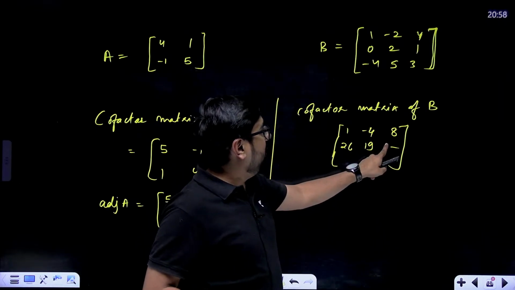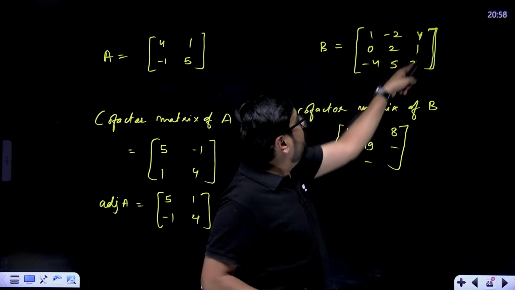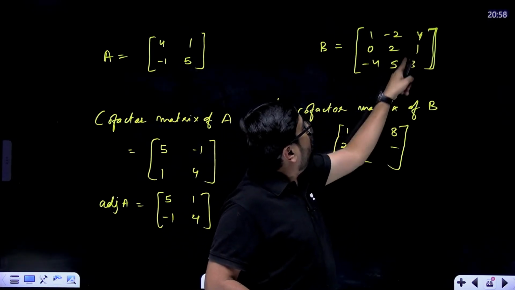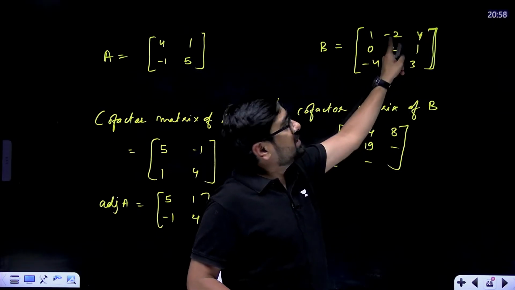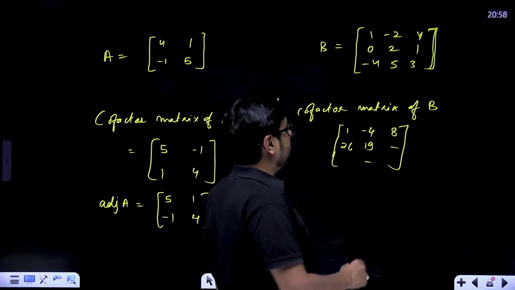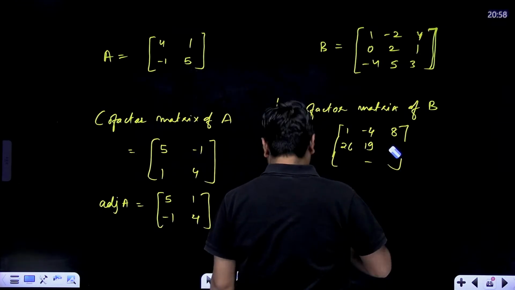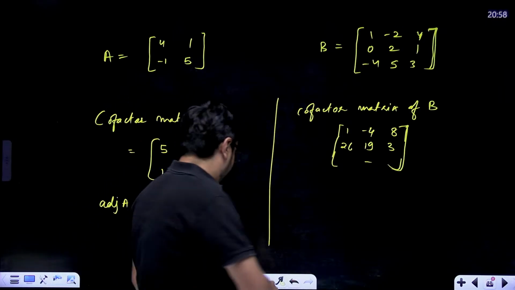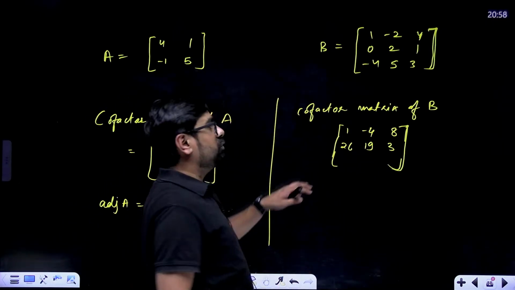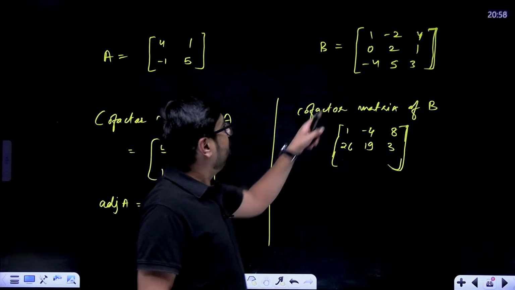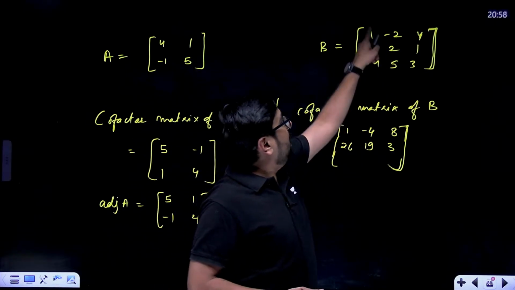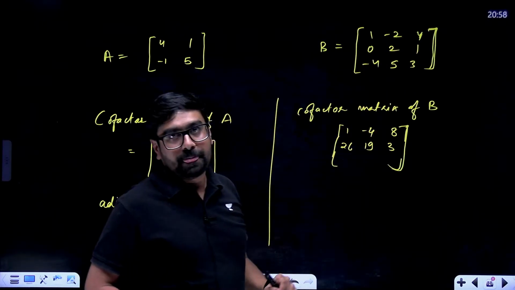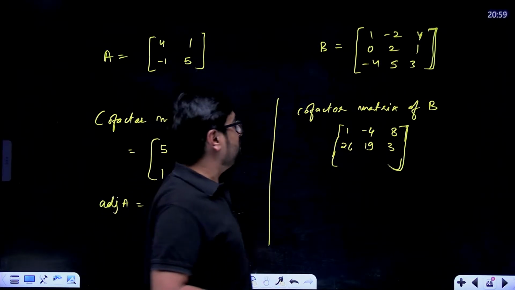And here we'll also multiply with minus. For 1, what will it be? 1 into 5 minus 8. That means minus 3. Minus 3 with minus, if we multiply, it will become positive 3. Very carefully you'll have to do it, right? Do it on your own also, otherwise you might end up making a mistake in the exam. For minus 4, let's say we are doing, for minus 4, what will it be? Minus 2 minus 8, that means minus 10.